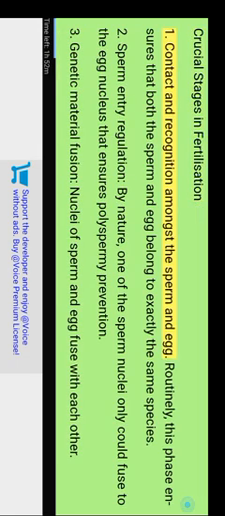Crucial stages in fertilization. 1. Contact and recognition between the sperm and egg. Routinely, this phase ensures that both the sperm and egg belong to exactly the same species. 2. Sperm entry regulation. By nature, only one of the sperm nuclei could fuse to the egg nucleus, which ensures polyspermy prevention. 3. Genetic material fusion. Nuclei of sperm and egg fuse with each other. 4. Egg metabolism activation to commence further development.